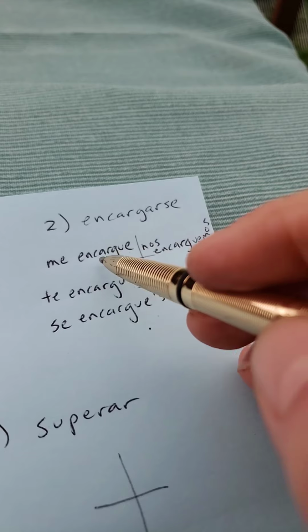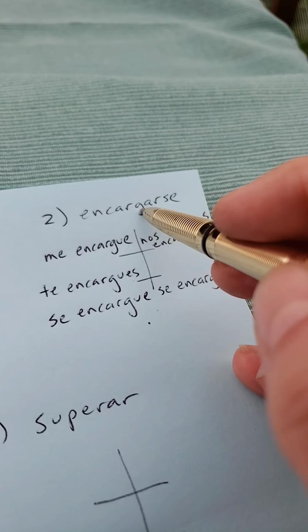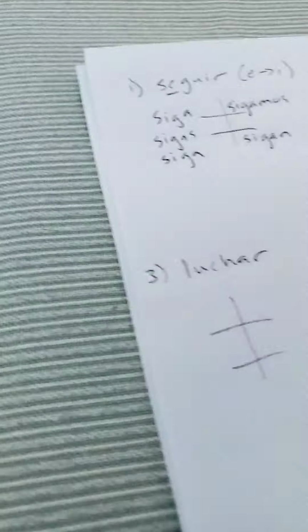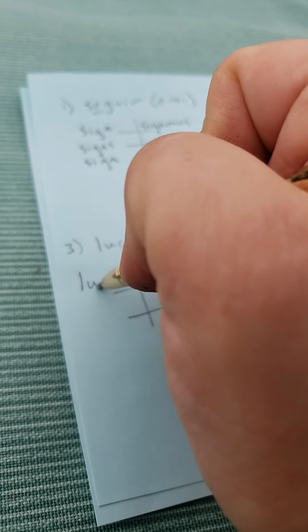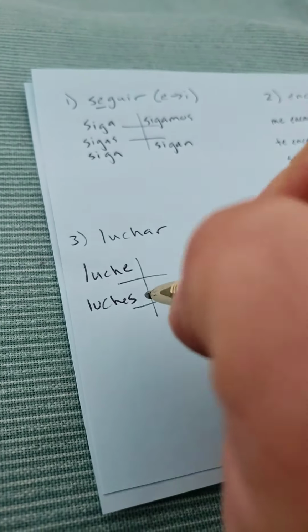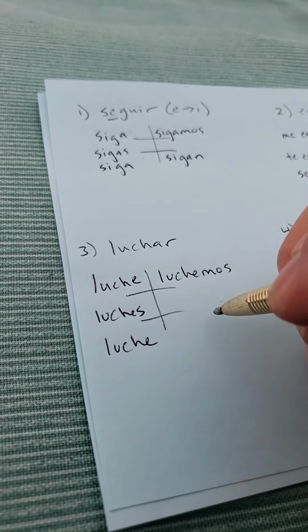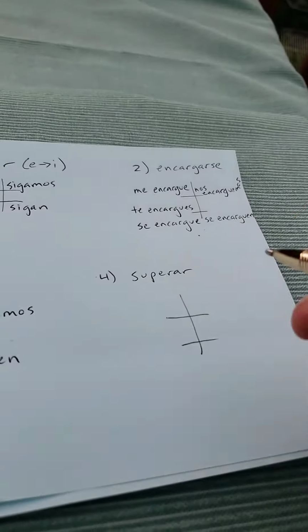And we're just adding that U to make sure that the G retains its G sound instead of turning into H. All right, luchar. So luche, luches, luche, luchemos, luchen. And superar.